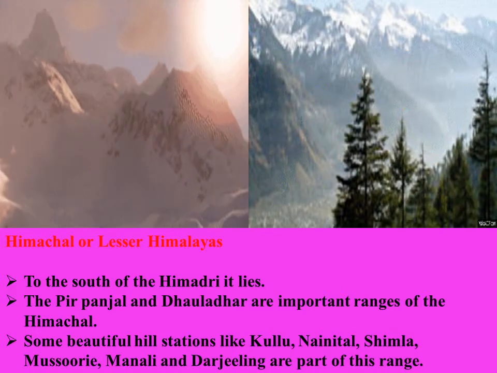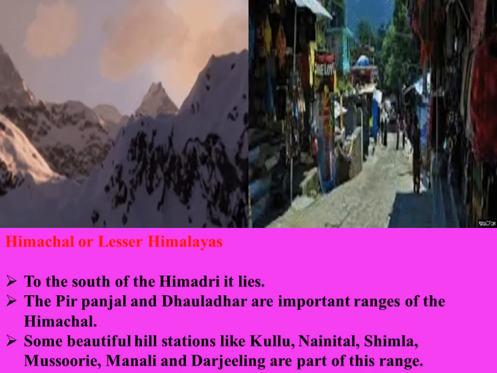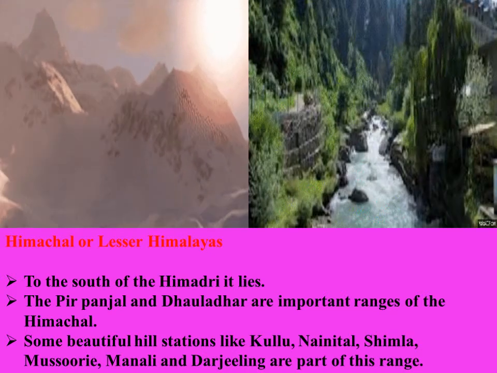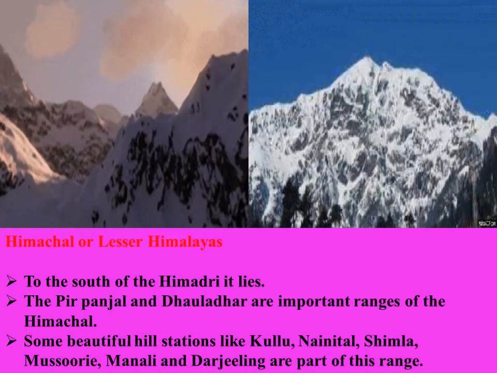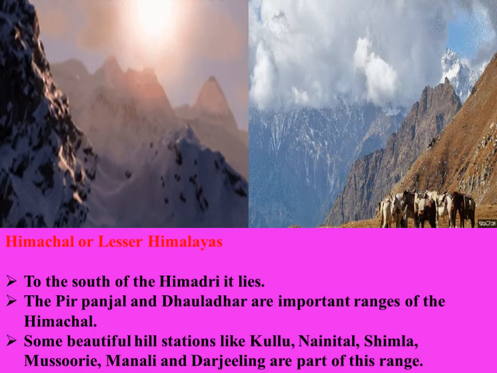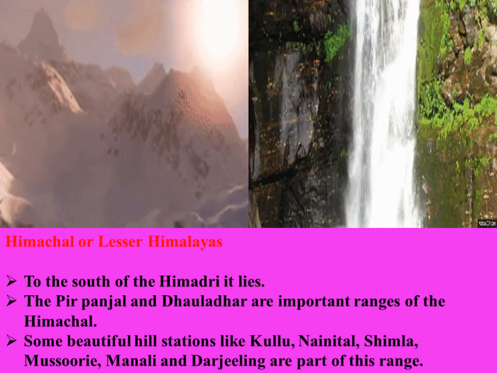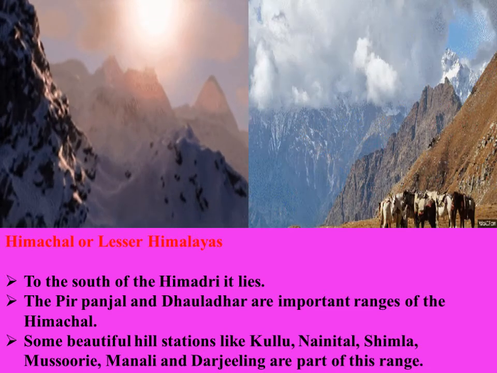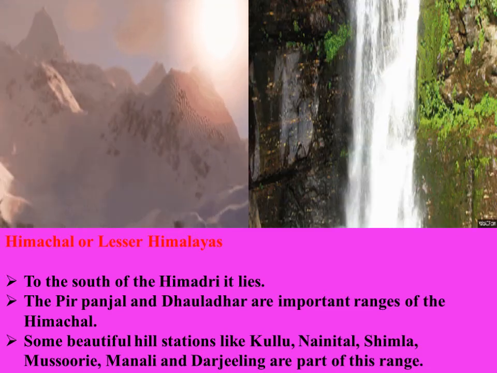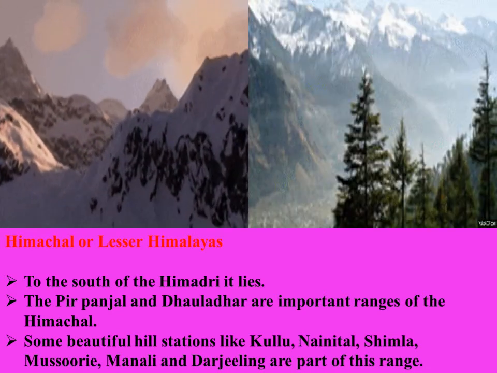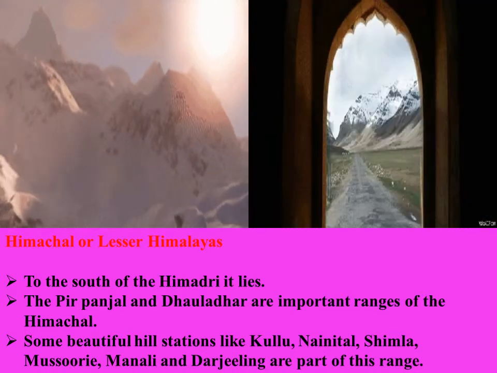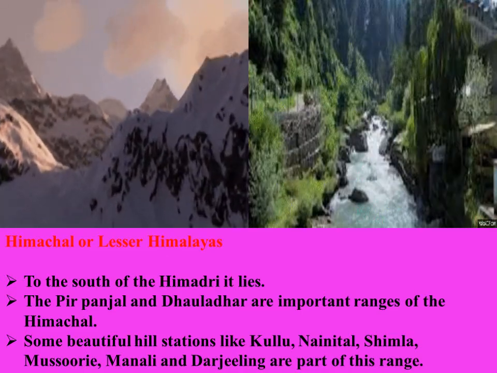Himachal are the lesser Himalayas. So, to the south of the Himadri lie the Pir Panjal and Dhauladhar, which are important ranges of the Himachal. Some beautiful hill stations like Kullu, Nainital, Shimla, Mussoorie, Manali, and Darjeeling are part of this range.